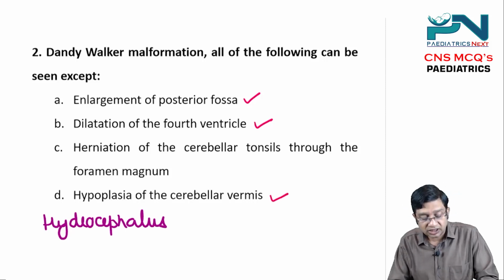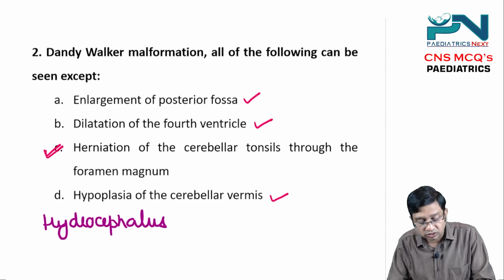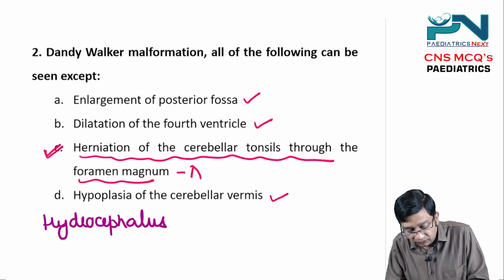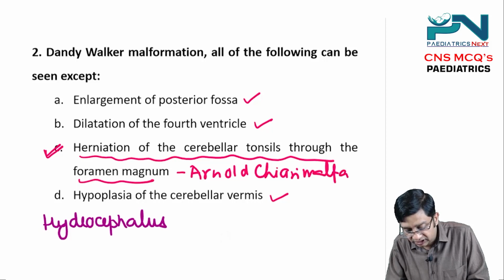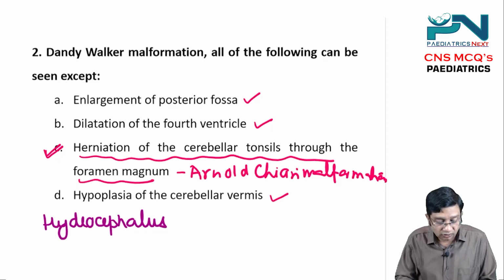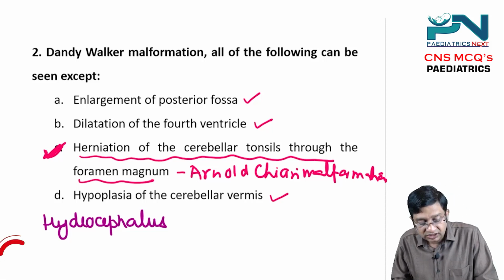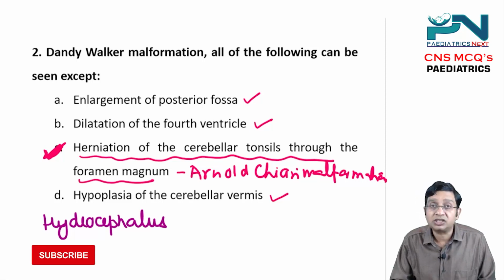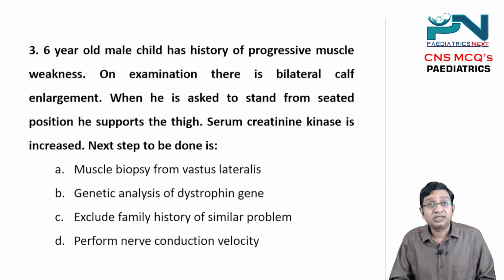But herniation of the cerebellar tonsils through the foramen magnum is something seen in Arnold-Chiari malformation. It is not a feature of Dandy-Walker. Since they have asked for the except choice, the right answer is herniation of the cerebellar tonsils.